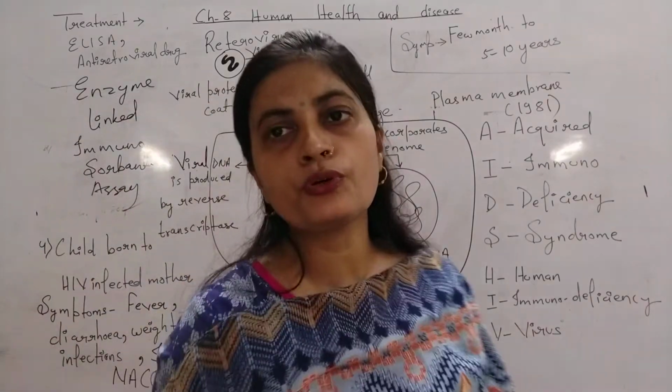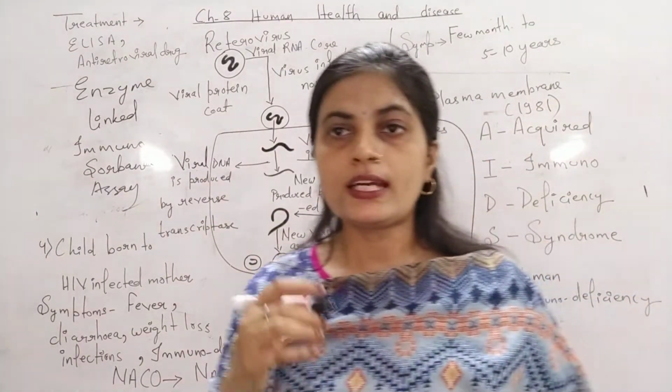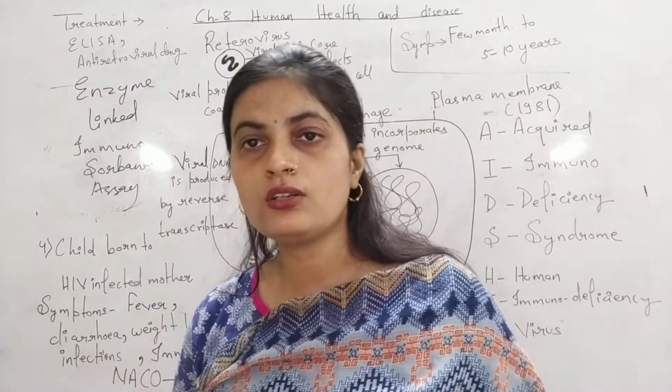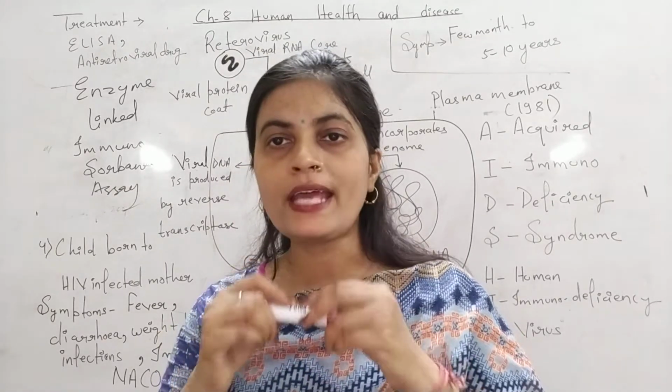Hope it is visible to you. Enzyme linked immunosorbent assay. It is the test which is done in order to detect whether the person is having AIDS or not. What happens in that?